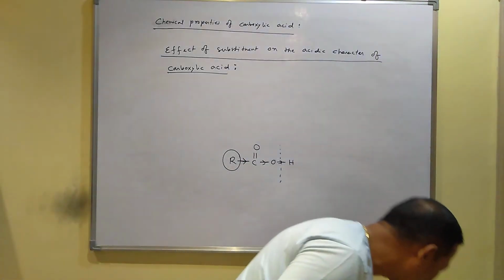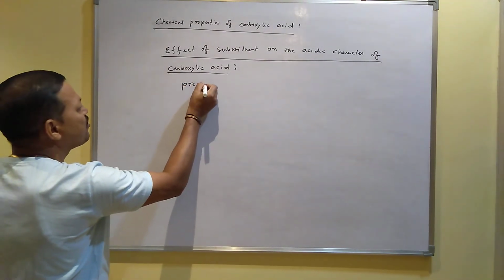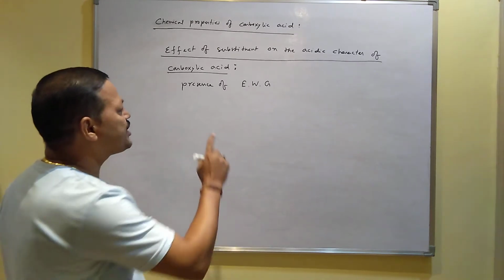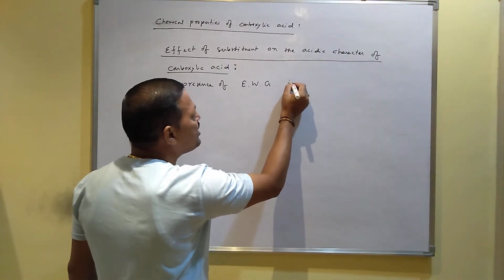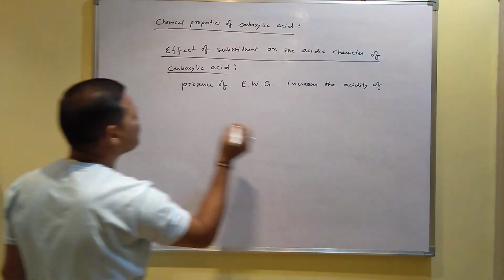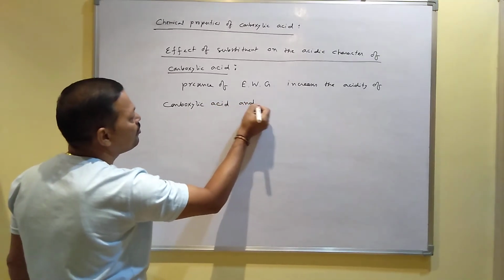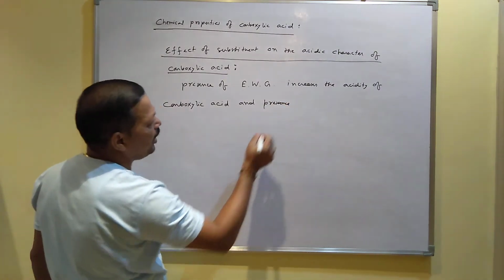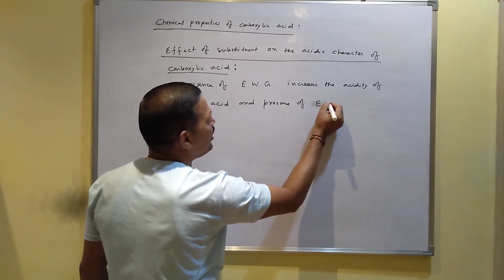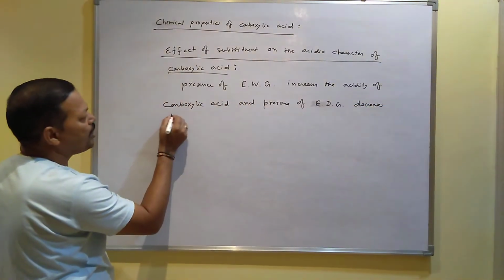Now, I'll tell you about the effect of substituent. Presence of electron withdrawing group increases the acidity of carboxylic acid, and presence of electron donating group decreases the acidity of carboxylic acid.